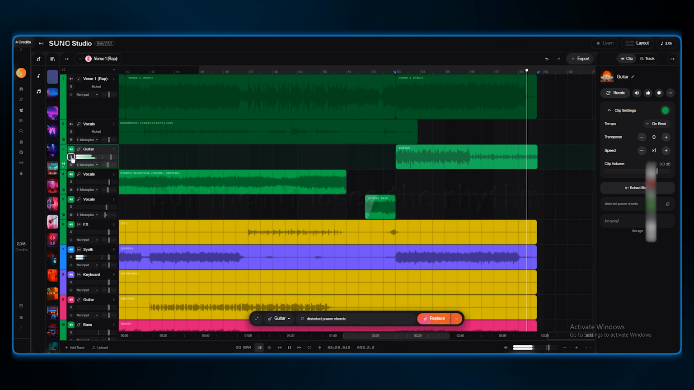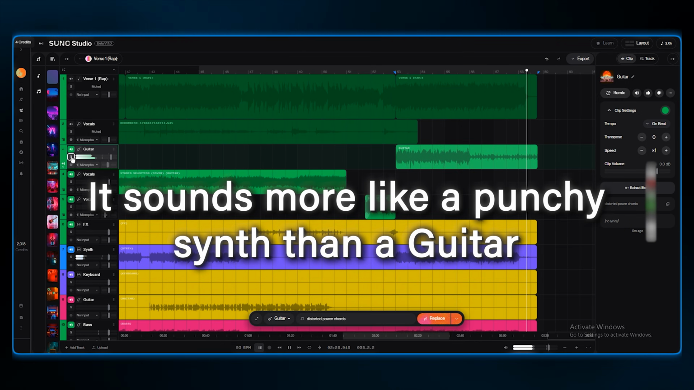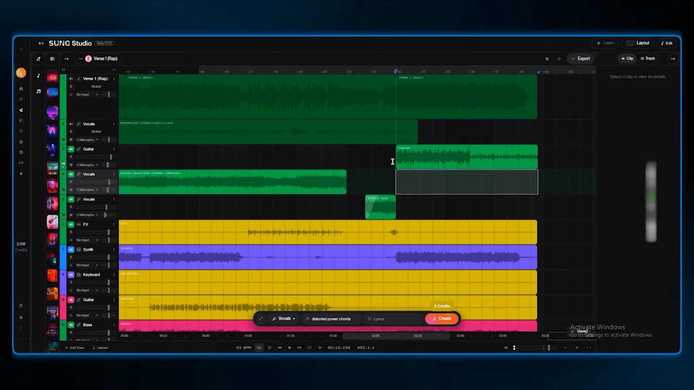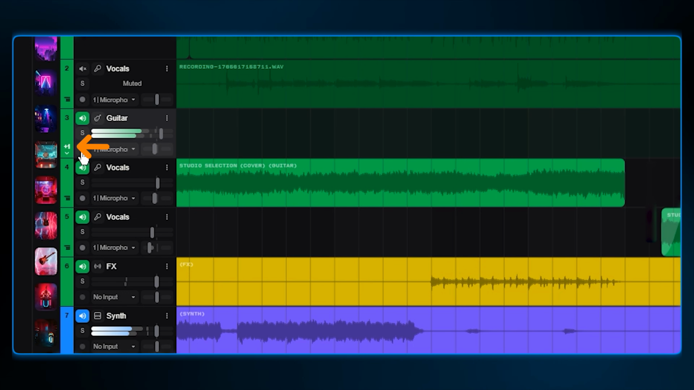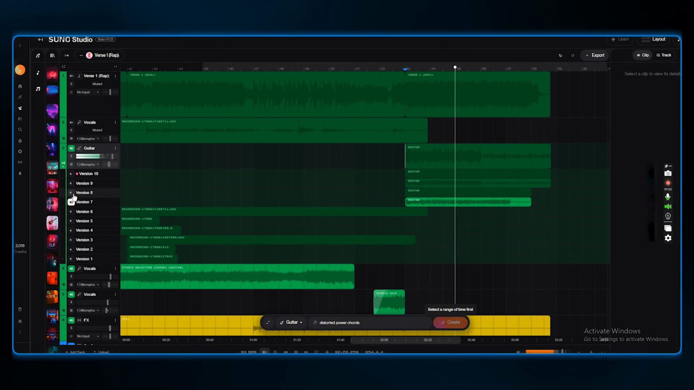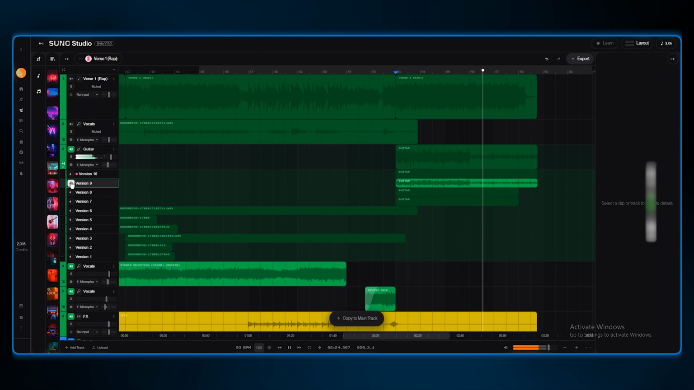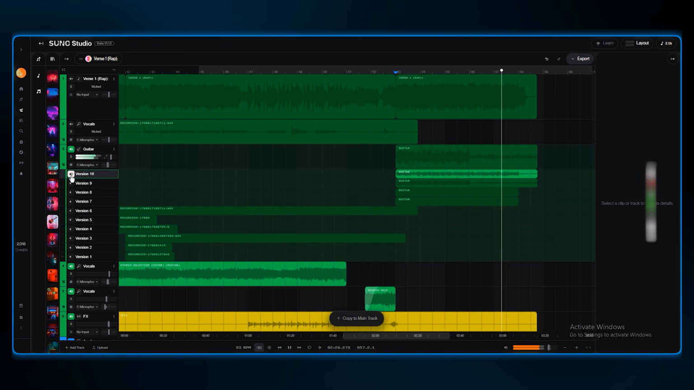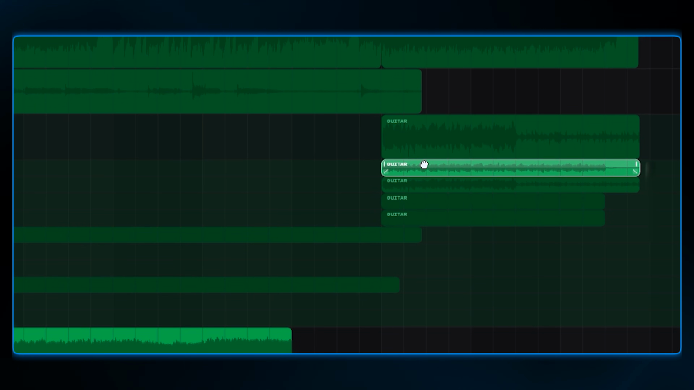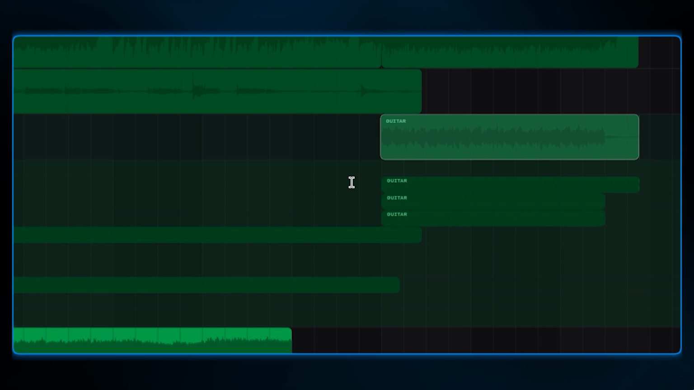It's okay at the start, but then it loses the rhythm. It sounds more like a punchy synth than a guitar. Here is a trick when you don't like the result. Look at the track on the left. See that green line on the clip? Click that. It opens up a list of other versions of the same stem that the AI generated. I'm listening through them, and version 10 seems to be the most fitting from the lot. So I'm dragging version 10 onto the main track and aligning it perfectly with the start of the chorus.